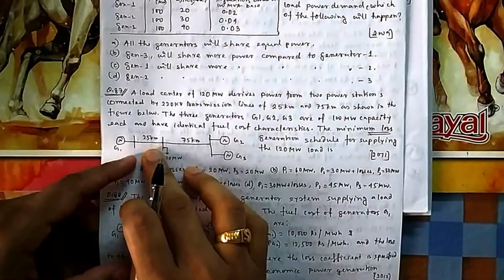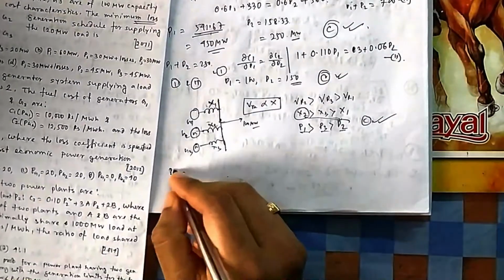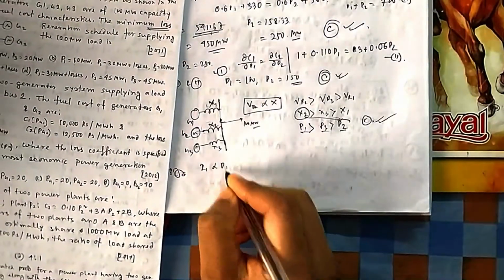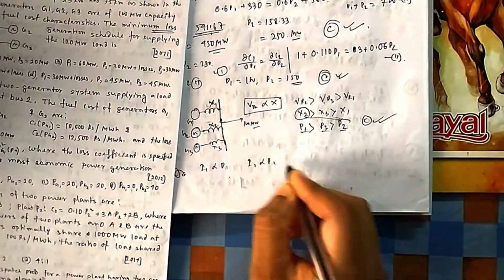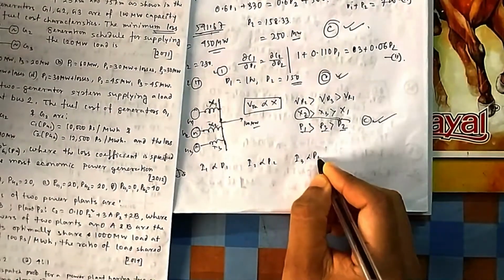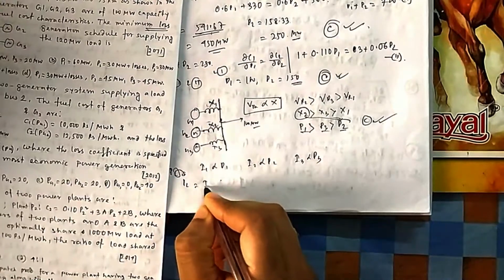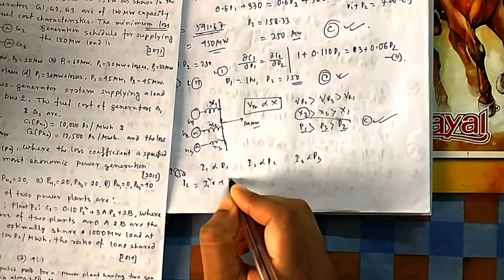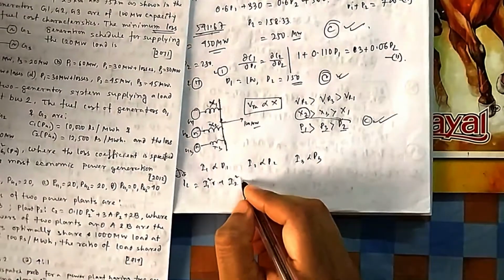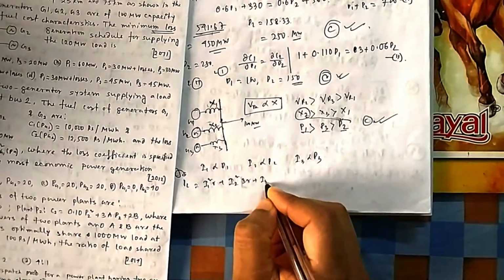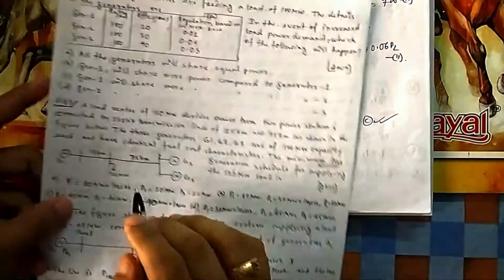So this current, if I take I1, that will be directly proportional to P1. So I1 is directly proportional to P1, your I2 is also proportional to P2, your I3 is also proportional to P3. And your loss is I1 square R plus I2 square 3R plus I3 square 3R. Why is it 3R? Because if it is R, then it is 3R.